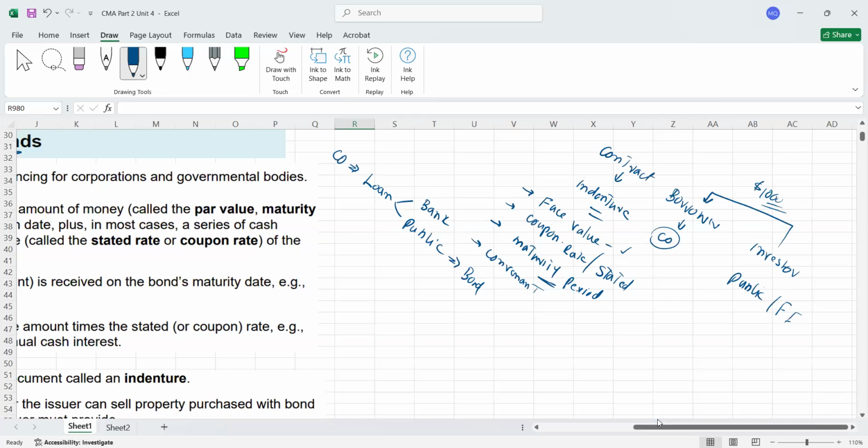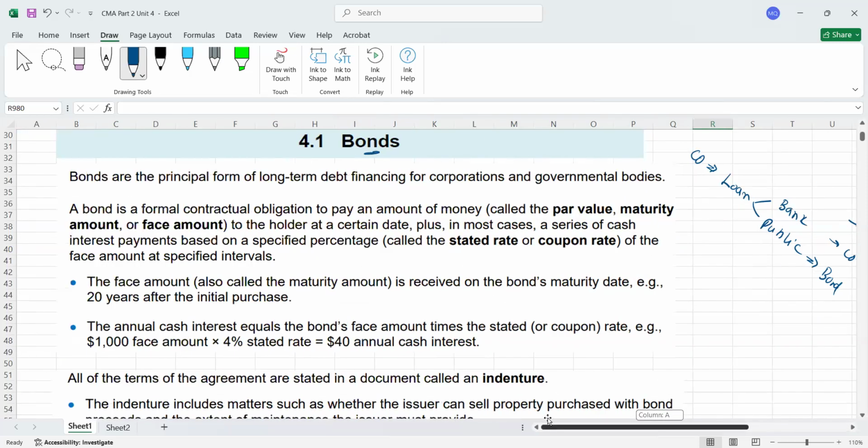Okay, so as an investor, for example, if you are buying a bond for $1,000, let's assume, it means today you are investing $1,000, and in future, at the end of the maturity period, definitely this money, whatever you invested, you will get it back also. That's the principal amount. But apart from that, you will also get interest every year or semi-annually. So this is the contract. That's called a bond. Now we are going to go through what the definition is, how it is explained.